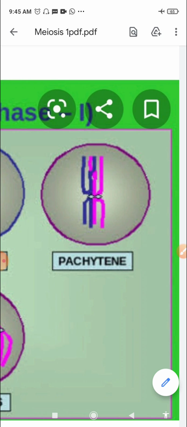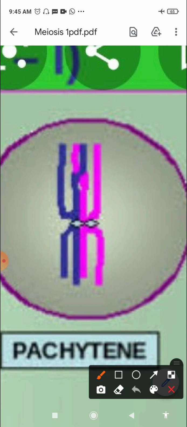Now the characteristic phenomenon during this stage is the exchange of chromosomal segments. Now if I enlarge this, you can see very clearly how in this stage the exchange is taking place. Exchange of chromosomal segment is taking place. If you look at it here, this blue part has joined the red strand of the chromosome, right?